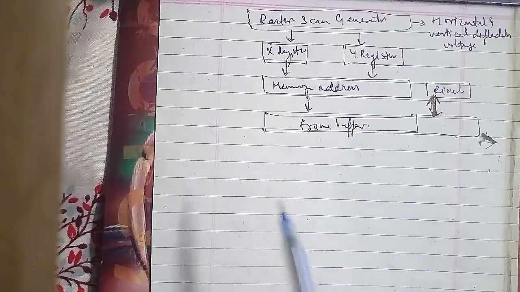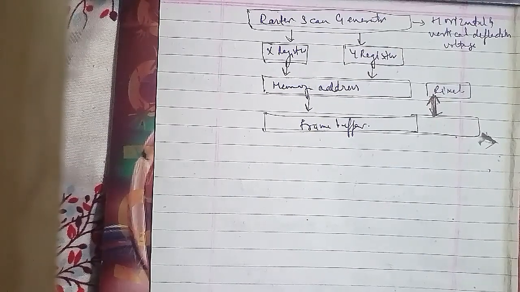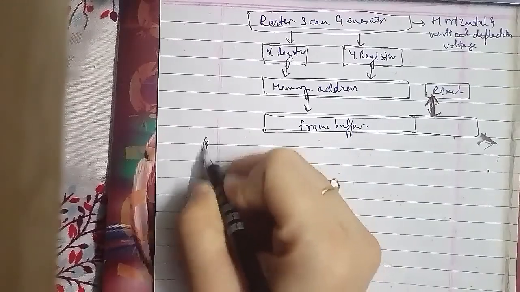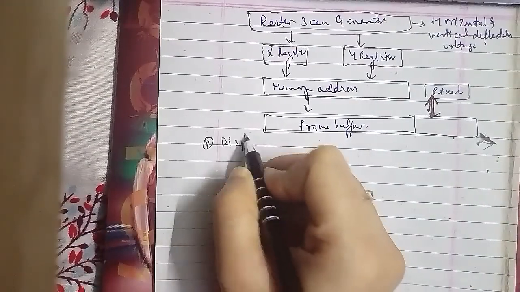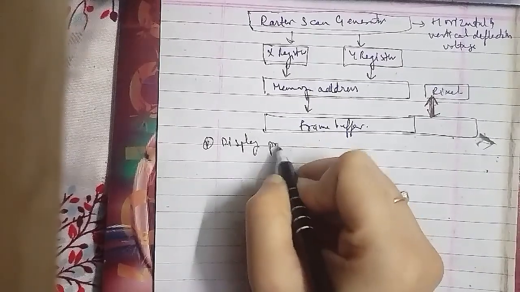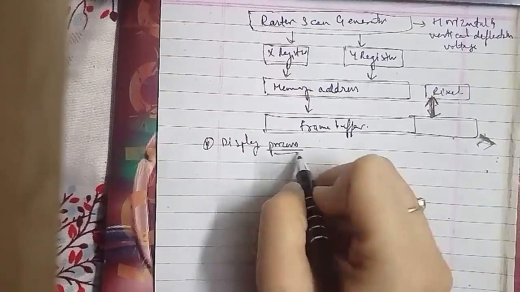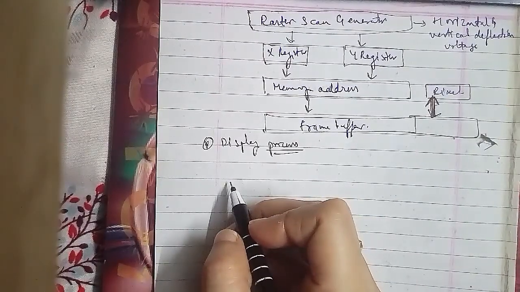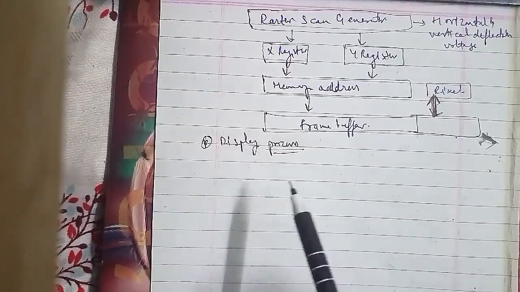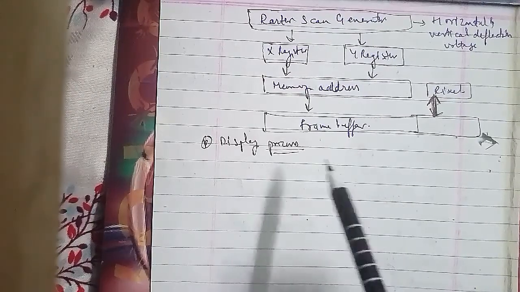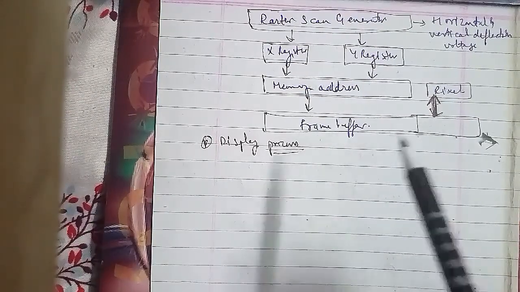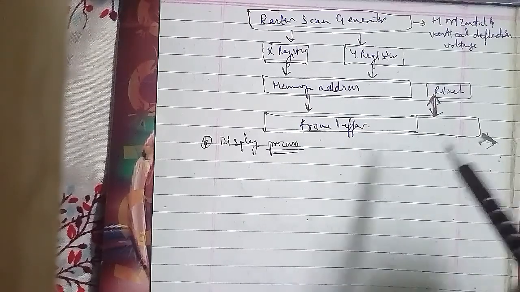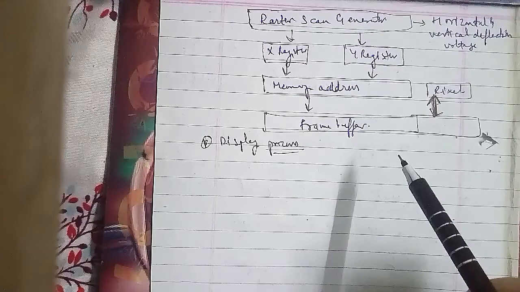Now with this display processor here, that is the way to organize the component in the raster system that contains a separate display processor, sometimes referred to as a graphics controller or the display coprocessor. The purpose of the display processor is to free the CPU from the graphics chores, and in addition to the system memory, a separate display processor memory area can be provided, and that is what we have here: